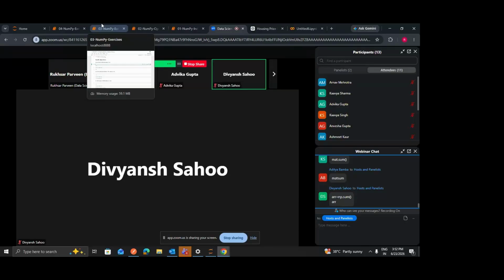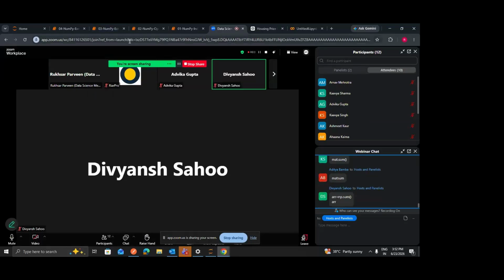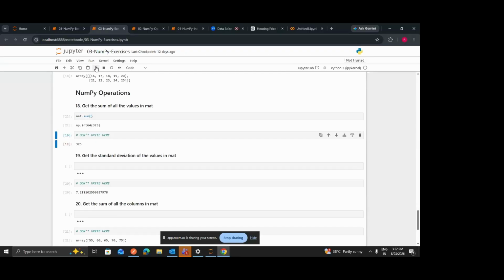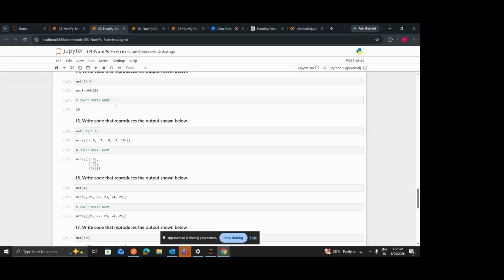If you're writing np.sum, then np is numpy, so where you are passing this mat? How will this function know that it has to do the summation of this mat variable? Yes, you can directly do mat.sum, and then perform the sum. This way you will be able to perform the summation of all the values, right?